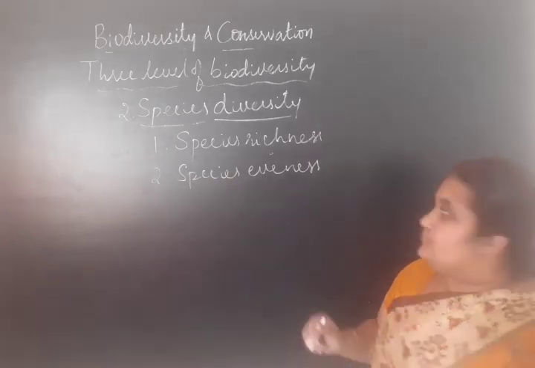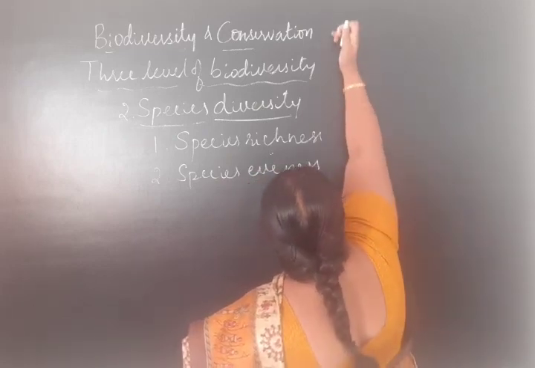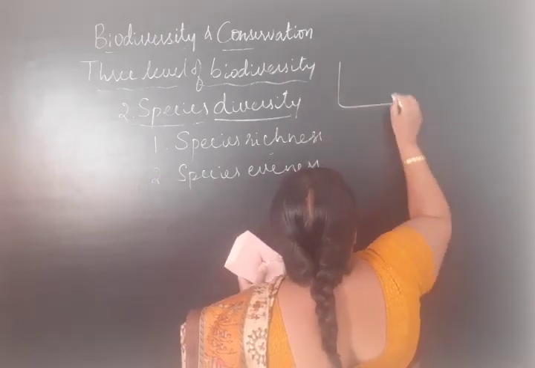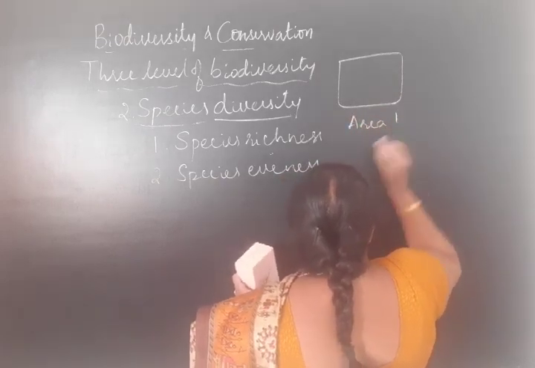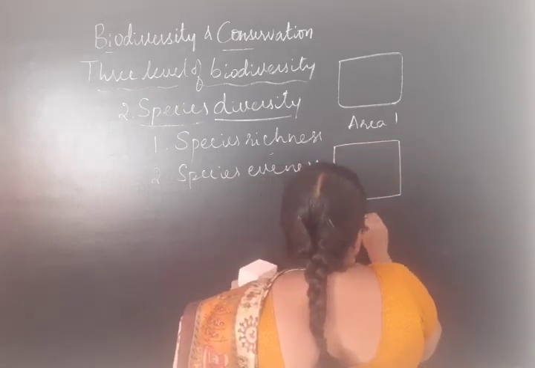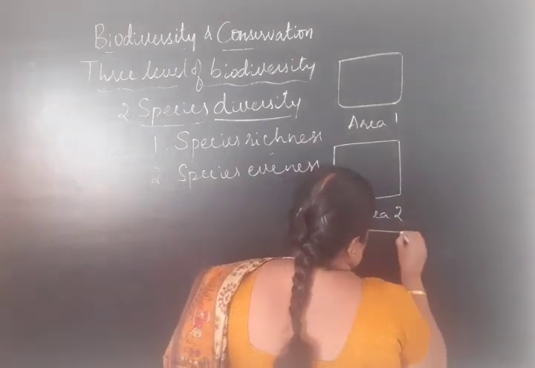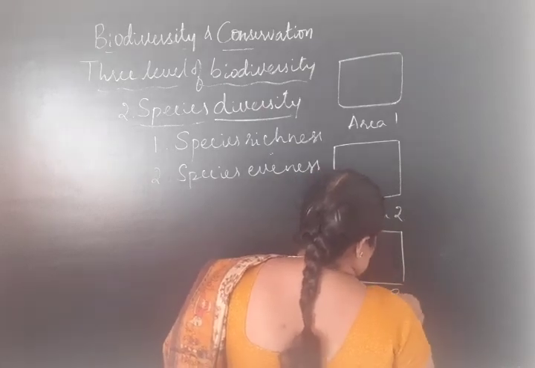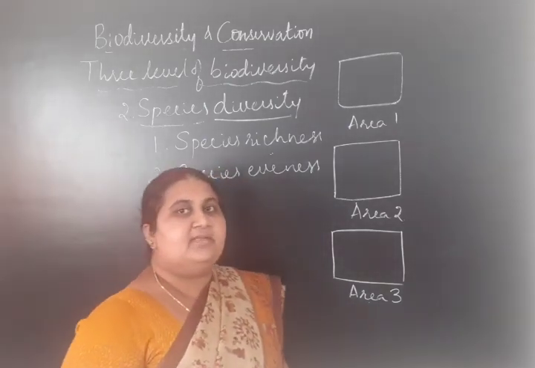To understand this, we can take three areas, a geographical region.